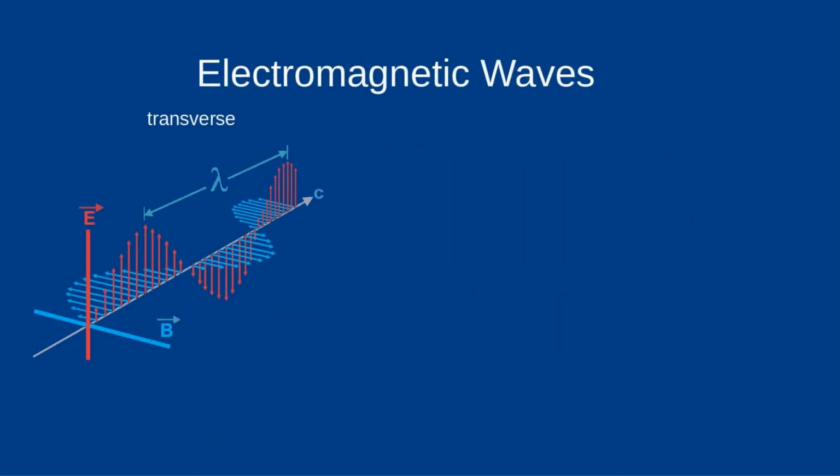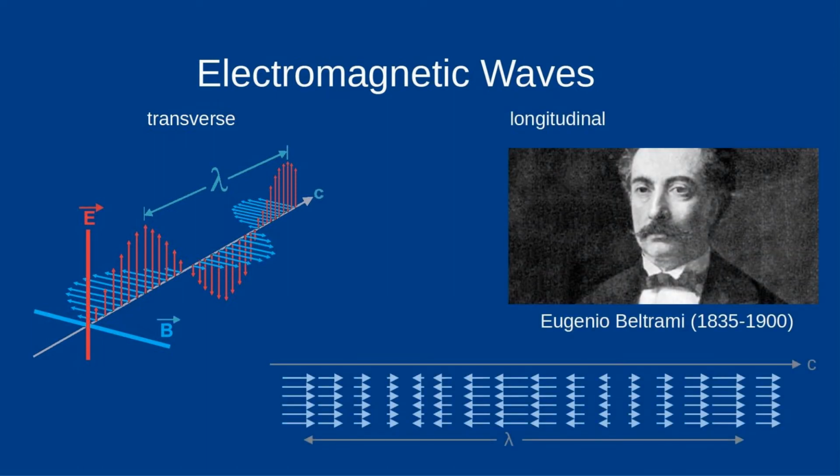Another important finding concerns electromagnetic waves. In standard physics, they are considered to be transverse waves. These are waves that oscillate perpendicularly to their direction of propagation. However, solutions to Maxwell's equations that represent longitudinal waves are also possible.